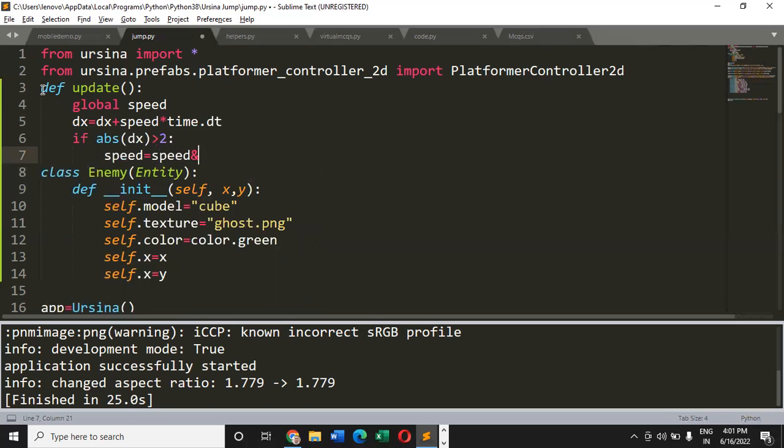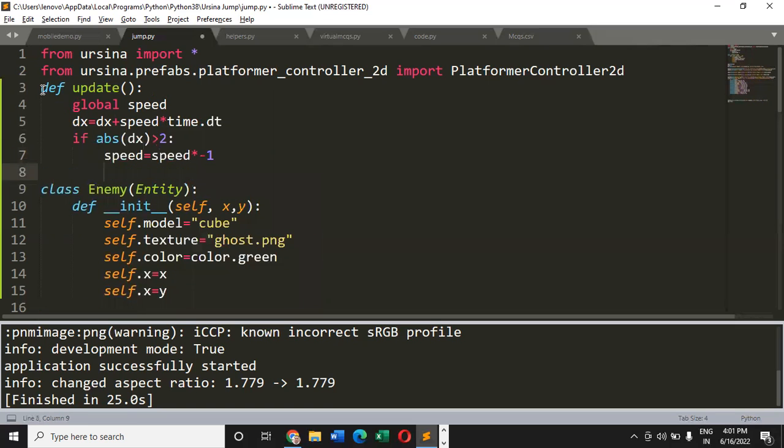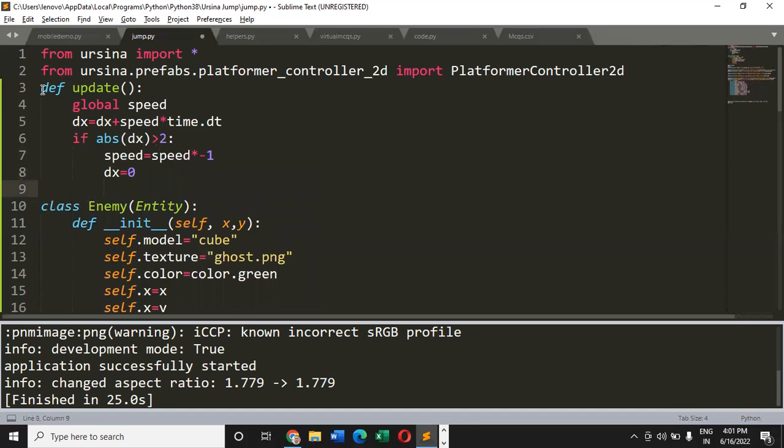Now, why I want the speed to become negative, that's what you will come to know when you see the output. And I would like to make dx equal to 0, and then enemy.x equals to, and we have to pass a value to it. So let's make it